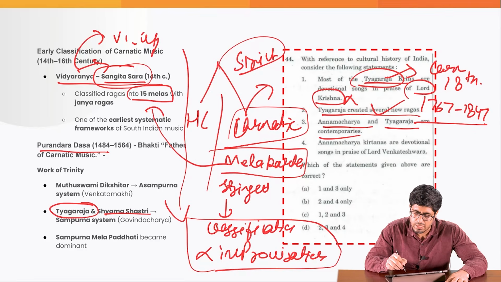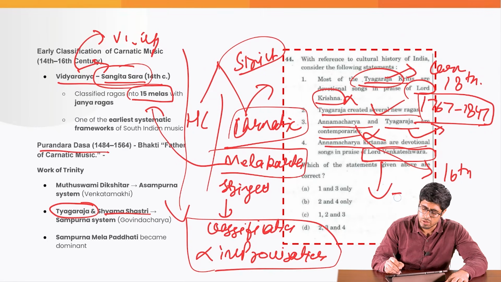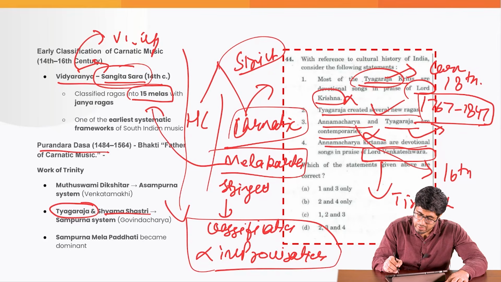Are Annamacharya and Tyagaraja contemporary? No, because as we saw, Tyagaraja functioned in the 18th century. Annamacharya, on the other hand, functioned around the 15th or 16th century. Annamacharya was also a proponent of Carnatic music, but he wrote in praise of Lord Venkateshwara of Tirupati temple. So we come to the right answer: the first statement is wrong because he did not praise Lord Krishna, and on that basis we eliminate two statements. The third statement is also wrong, as they are not contemporary, so the answer is B.